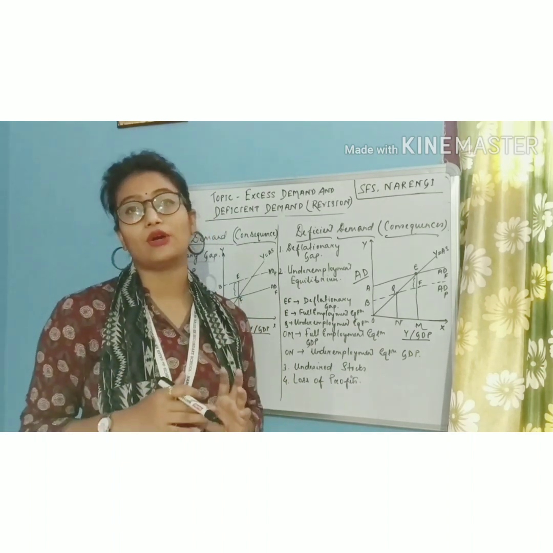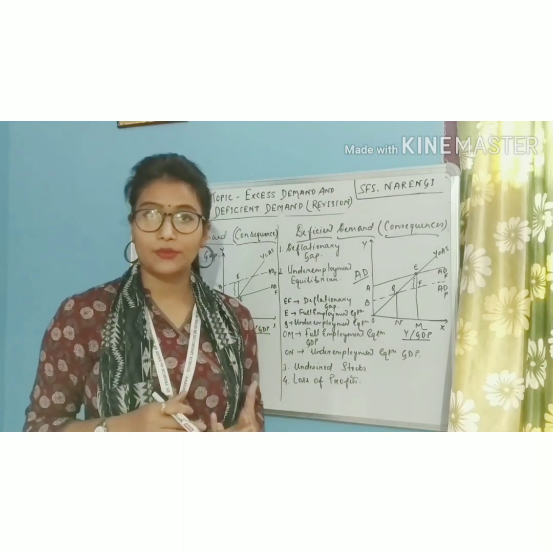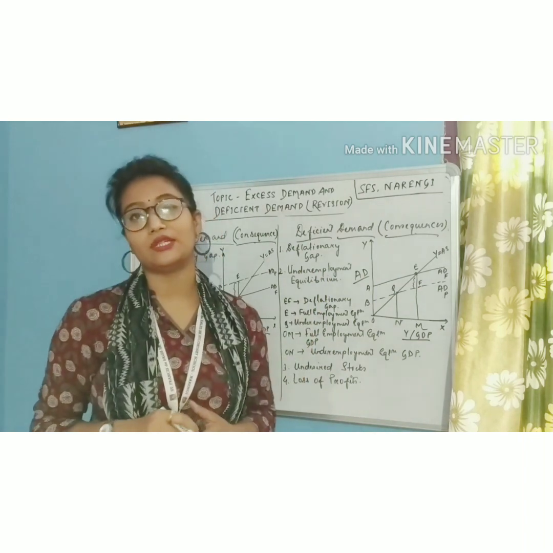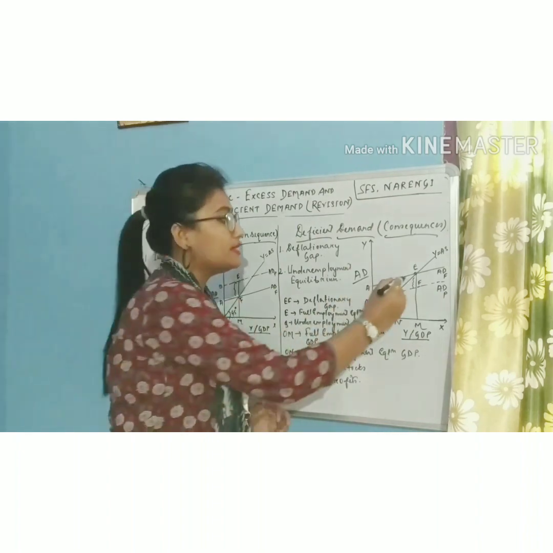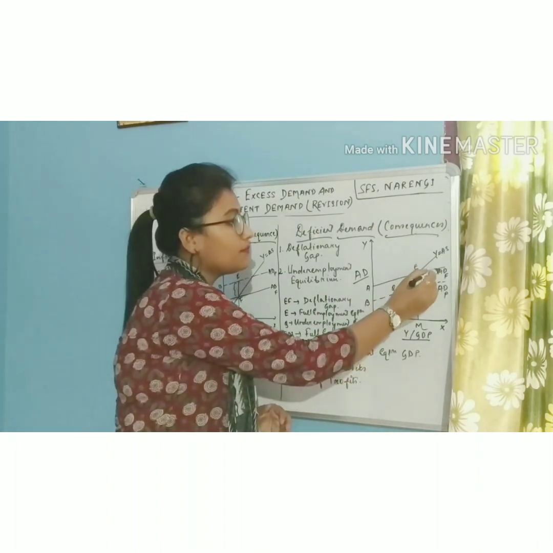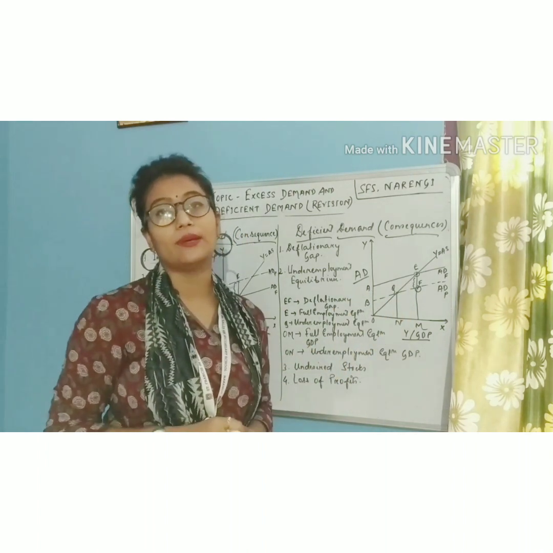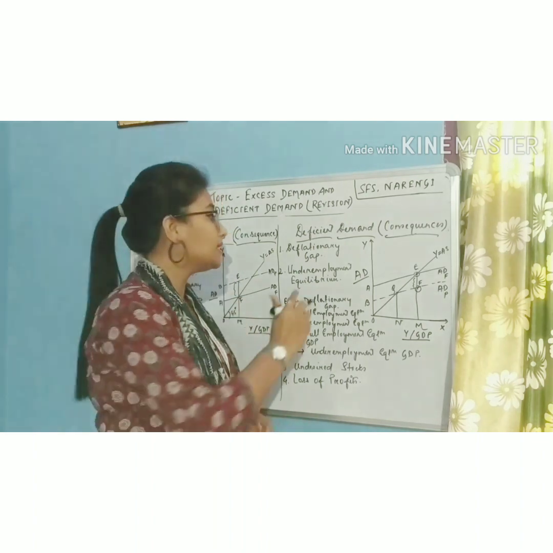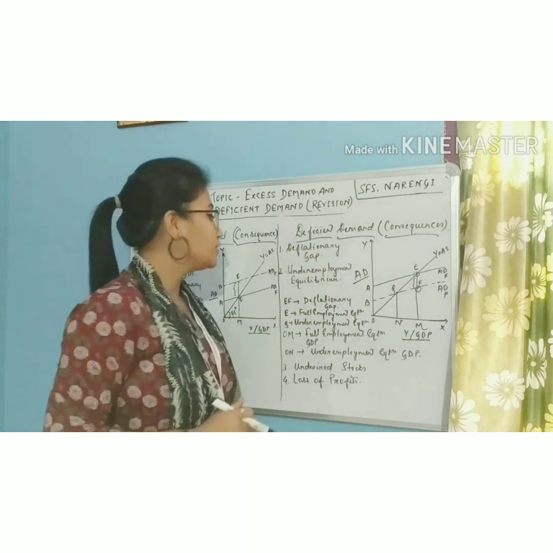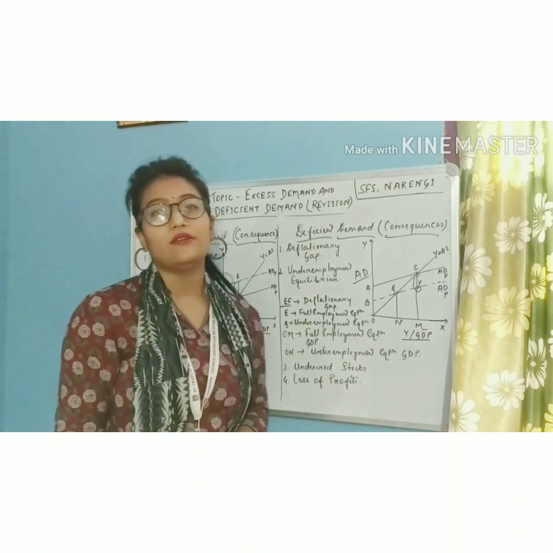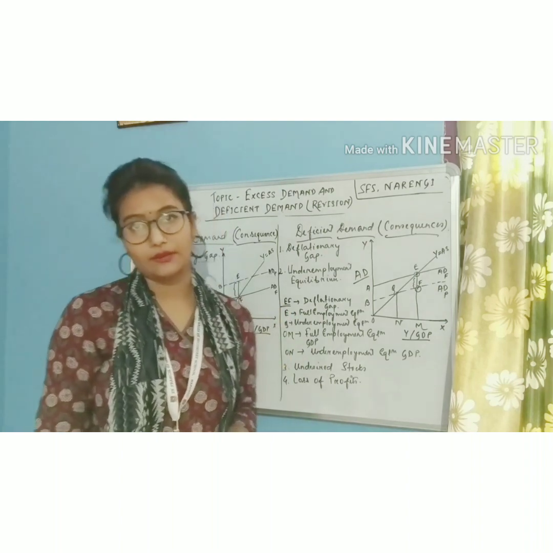So everything in the economy is stuck under a situation of low level equilibrium trap. So that situation is known as deflationary gap. Everything in the economy comes down. So students, this difference between the full employment aggregate demand and the potential or the planned aggregate demand is the amount of deficient demand, which is the same as the deflationary gap. So EF is the deflationary gap as well as the amount of deficient demand.